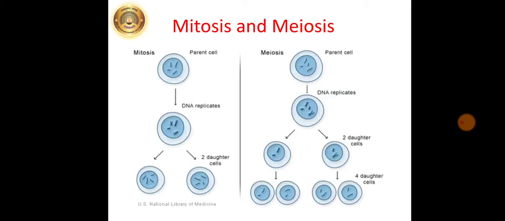Which are the main types of cell division? What are their differences? Mitosis and meiosis are the two cell divisions. Mitosis occurs in somatic cells and meiosis occurs in germ cells. Mitosis forms 2 daughter cells and meiosis forms 4 daughter cells. Just observe here, you can easily get the difference between mitosis and meiosis. This all we have learnt already in the previous lesson.